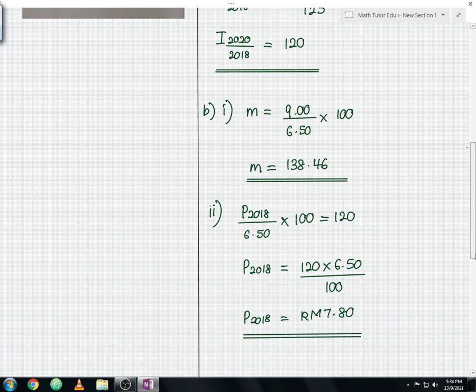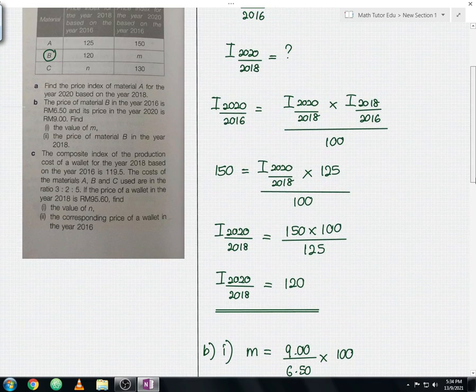Okay, so from here let us proceed our discussion for the question part C. For the question part C we are required to find the value of n. And important information given by the question is the composite index of the production cost of a wallet for the year 2018 based on the year 2016. Okay, now it is already mentioned clear, guys. They are mentioning the composite index of the year 2018 based on the year 2016, which they already mentioned here is 119.5, and all the weightage they already give here in terms of ratio form,